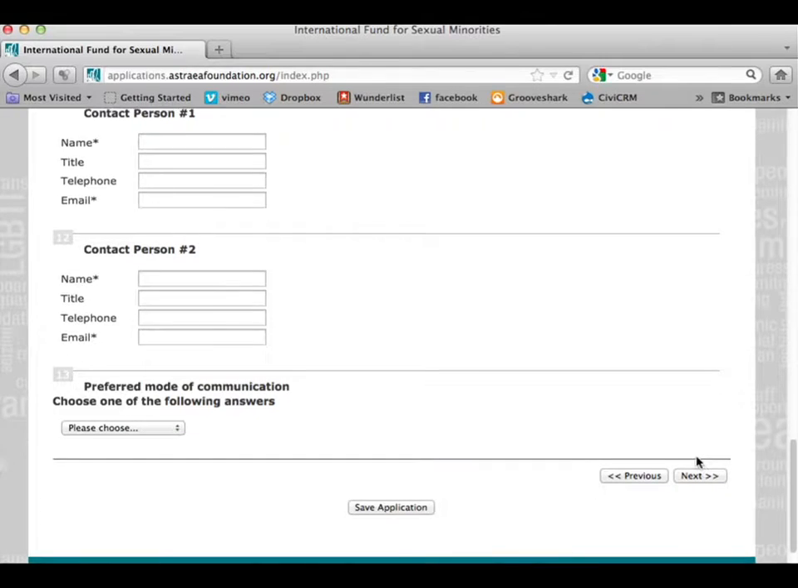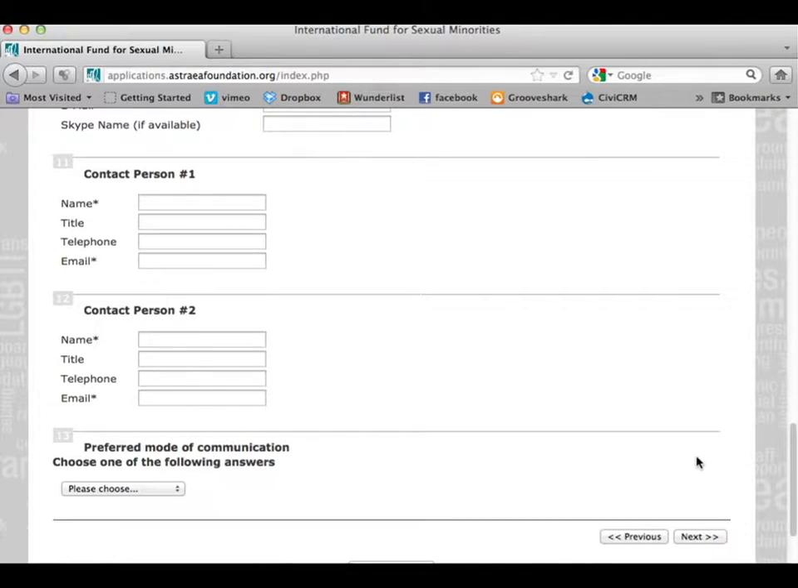Under contact number 1 and number 2, please list the 2 main contacts from your organization for the purposes of this grant. Contact number 1 is the main contact person who Astrea will be writing to with any questions related to the application or letter of interest. Timely reply of grant-making documents such as grant agreements is also needed. When you have filled out all the questions on page number 1, please click Next.